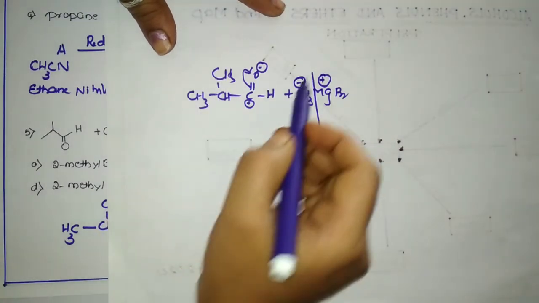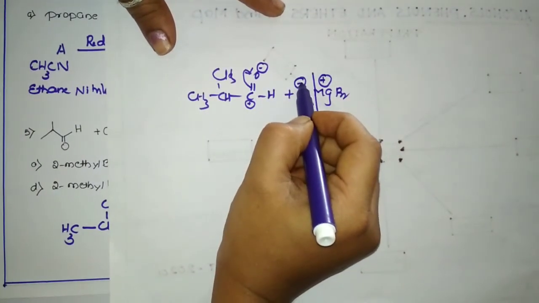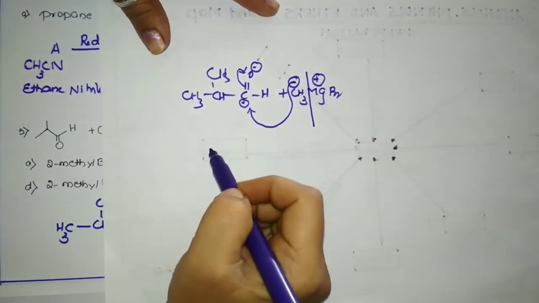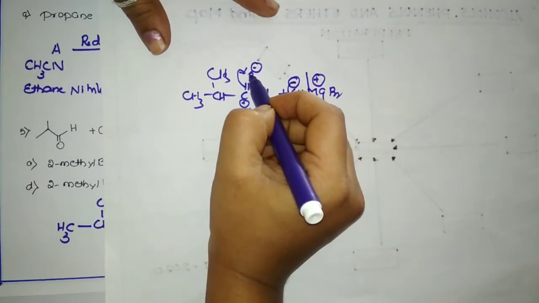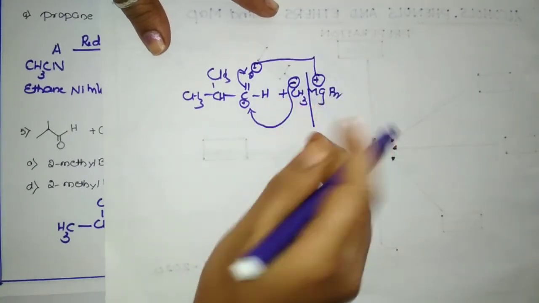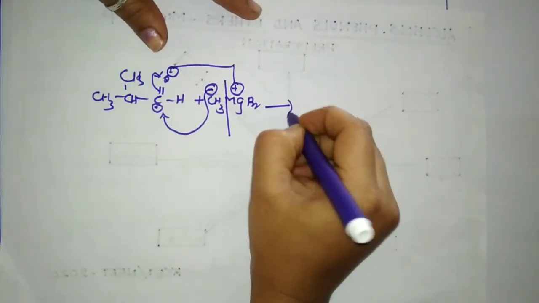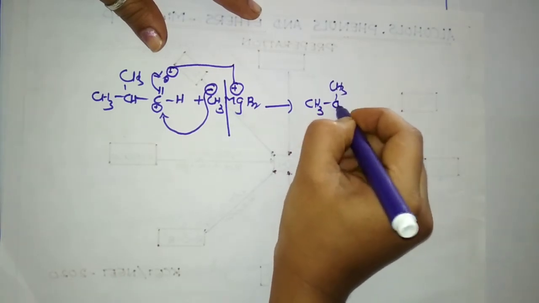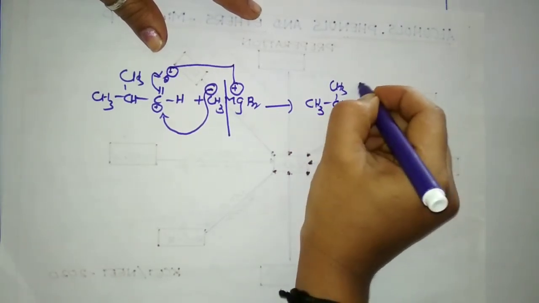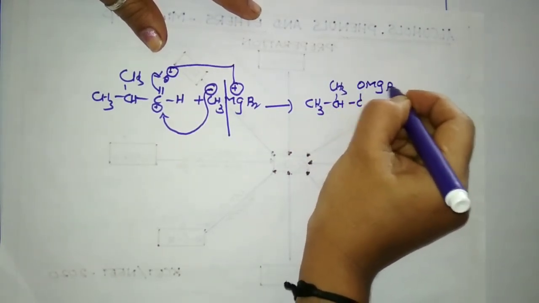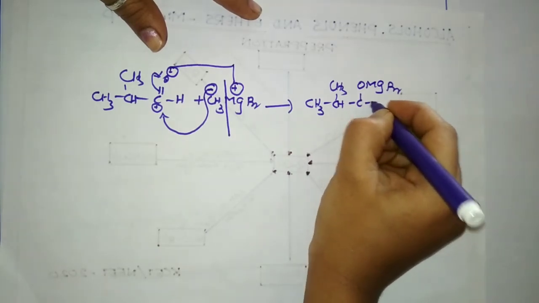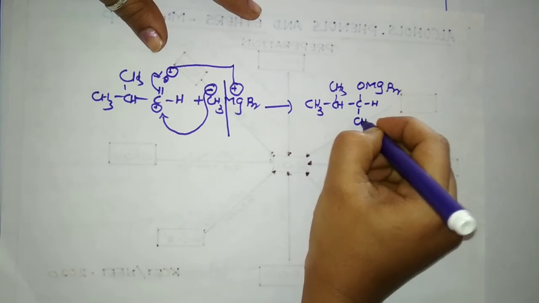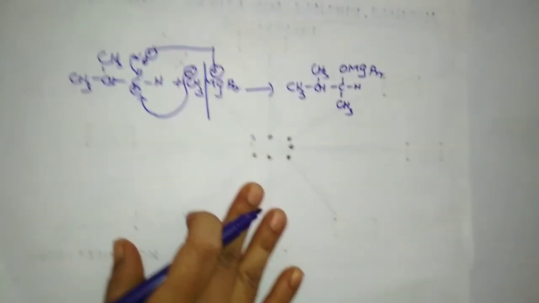Opposites attract, so this methyl group will come and attach to this positively charged carbon, and this oxygen will try to form a bond with this group. So the compound we are going to get is CH3, CH3, CH, OMgBr, here H as it is, and here CH3 as it is.